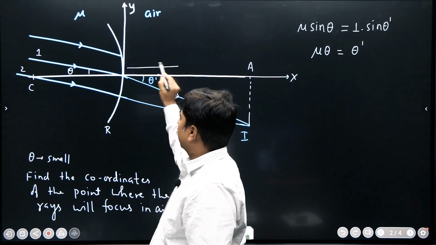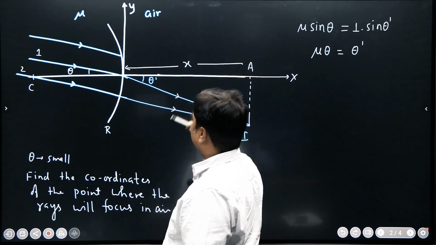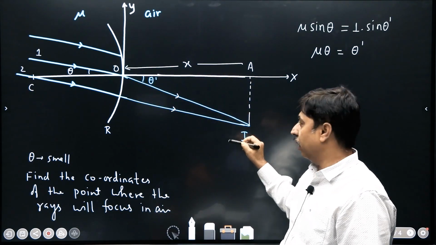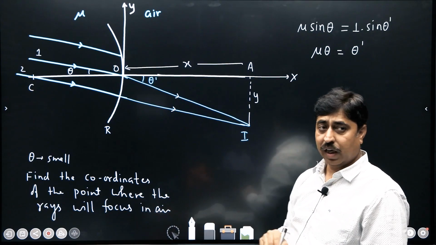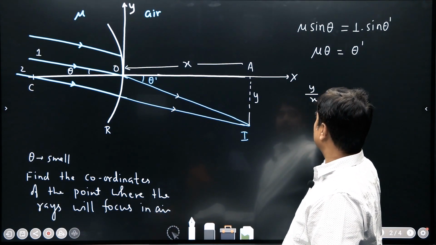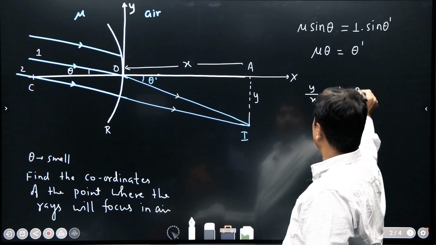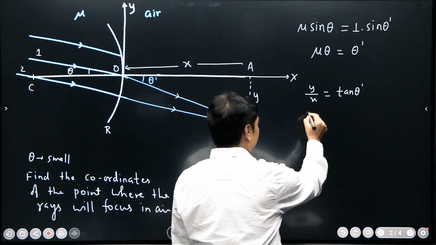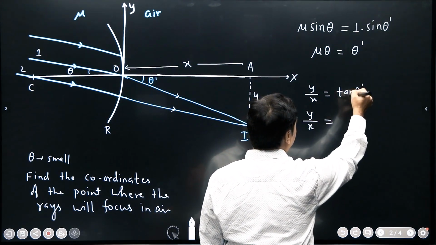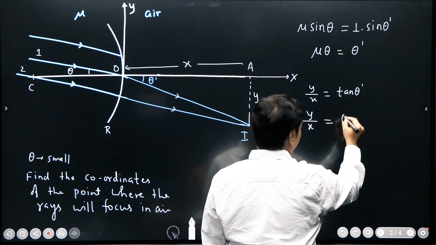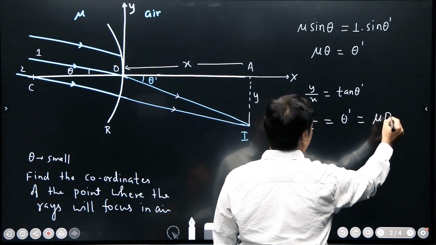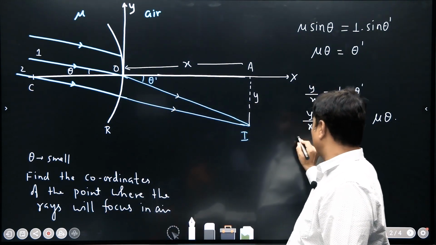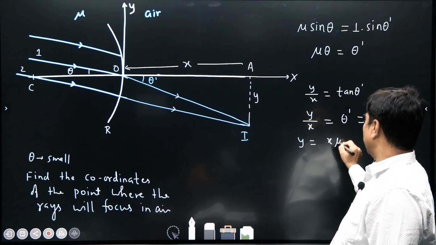Let us say this distance is x. Now look into this particular triangle OAI. If the height of the image is y, then I can write y upon x is tan theta dash. Y upon x is equal to tan theta dash. Am I right? Because of the small angle approximation, I can write this as sin theta dash, so it is basically theta dash, which is equal to mu into theta. So y upon x is equal to mu into theta, which means y is equal to x into mu theta.